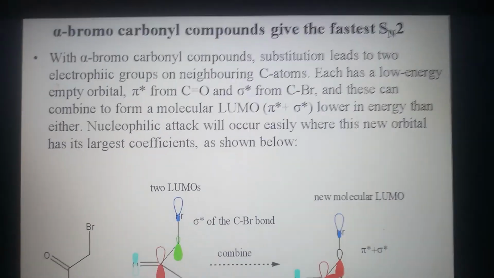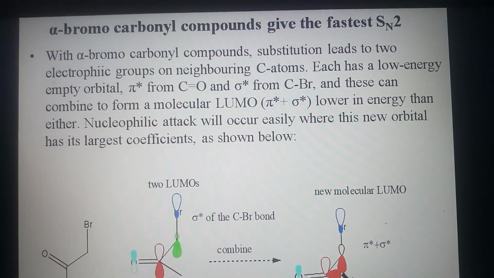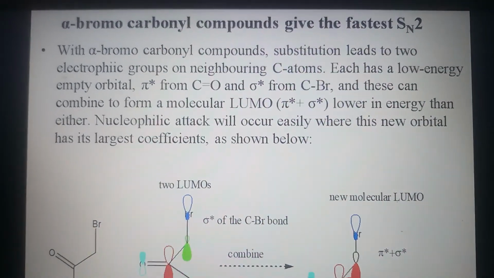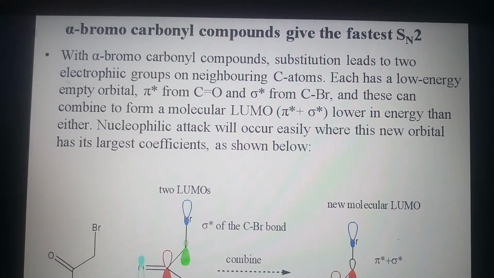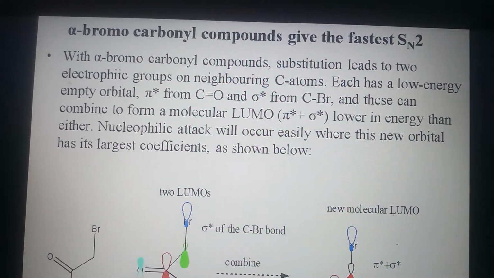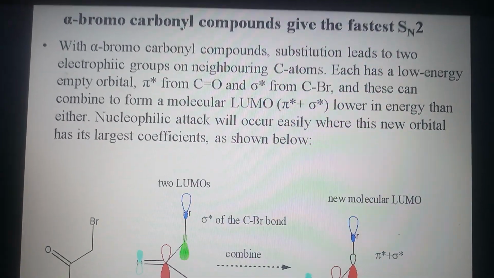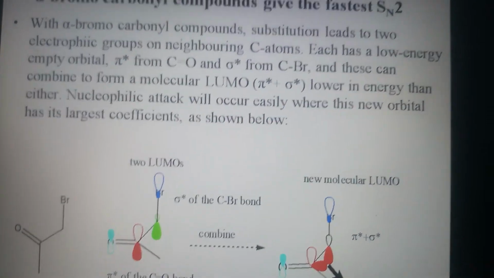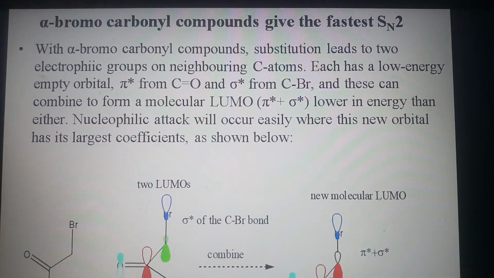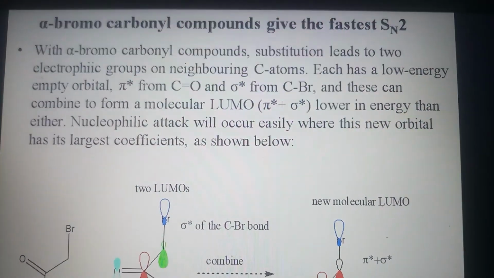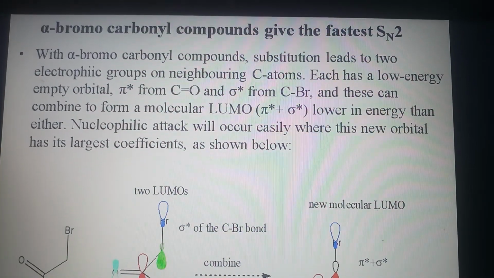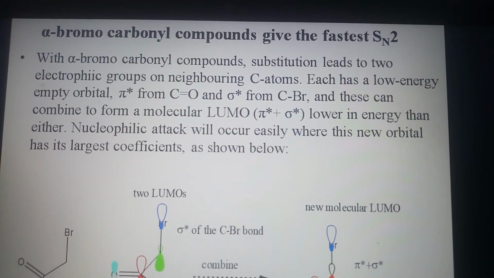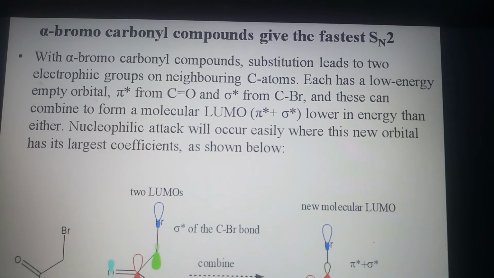Another thing is that alpha bromocarbonyl compounds give the fastest SN2. Remember, alpha bromocarbonyl compounds give the fastest SN2. Why? With alpha bromocarbonyl compounds, substitution leads to 2 electrophilic groups on neighboring carbon atoms. Each has a low energy empty orbital.